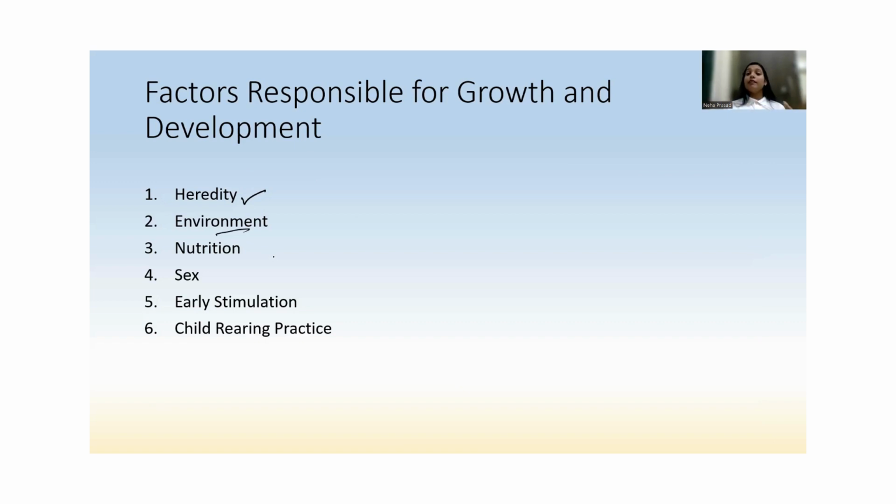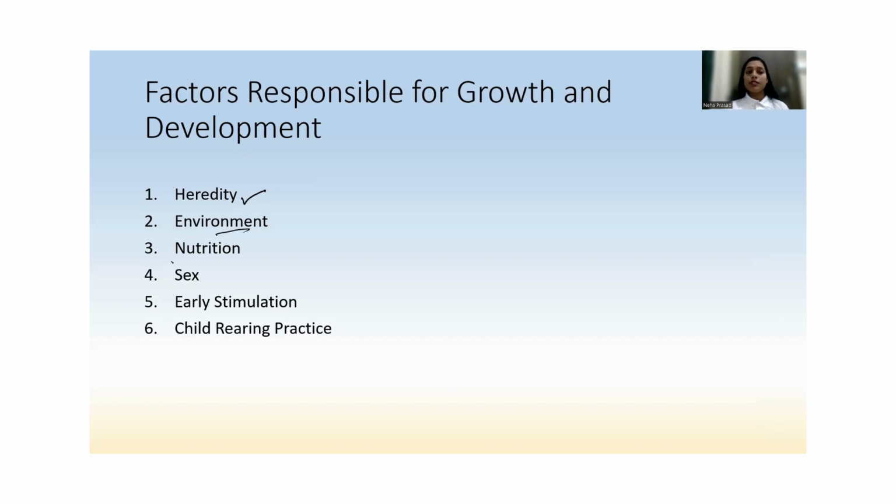Now environment plays a very, very important role in determining mainly the development part. Growth is also affected, but development mainly depends upon the environment of the child. If the environment is good and safe, the child develops emotionally, socially, and if the child has a very good environment where people interact with each other, then its language will also develop.